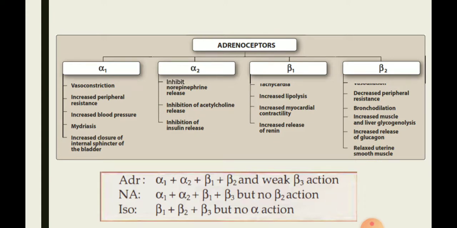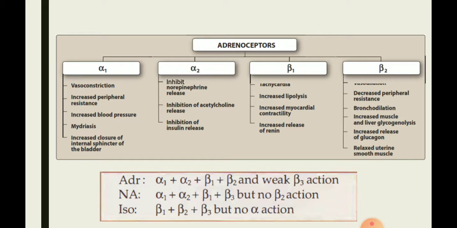Whereas alpha 1, as I said, you see the picture once more and you place alpha 1, alpha 2, beta 1 and beta 2 according to that. The function of alpha 1 following the binding of norepinephrine or adrenaline is vasoconstriction. It has increased peripheral resistance, increased blood pressure, it will cause mydriasis, and increased closure of the internal sphincter of the bladder.